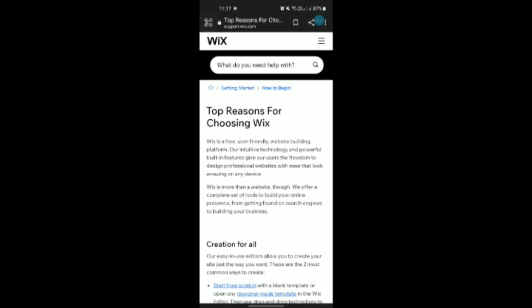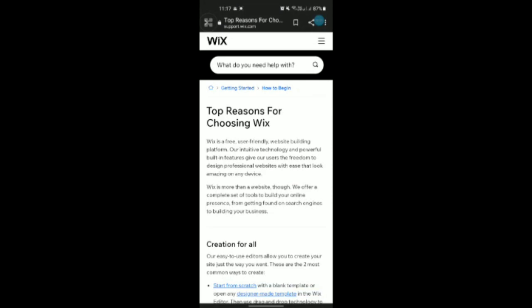So Wix is a free user-friendly website building platform. Our intuitive technology and powerful built-in features give our users the freedom to design professional websites with ease that look amazing on any device. Wix is more than a website.